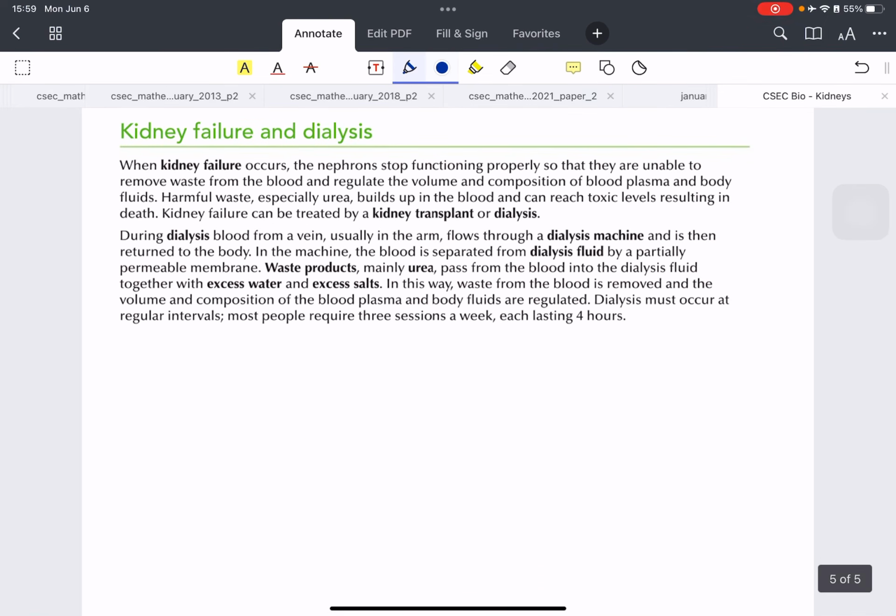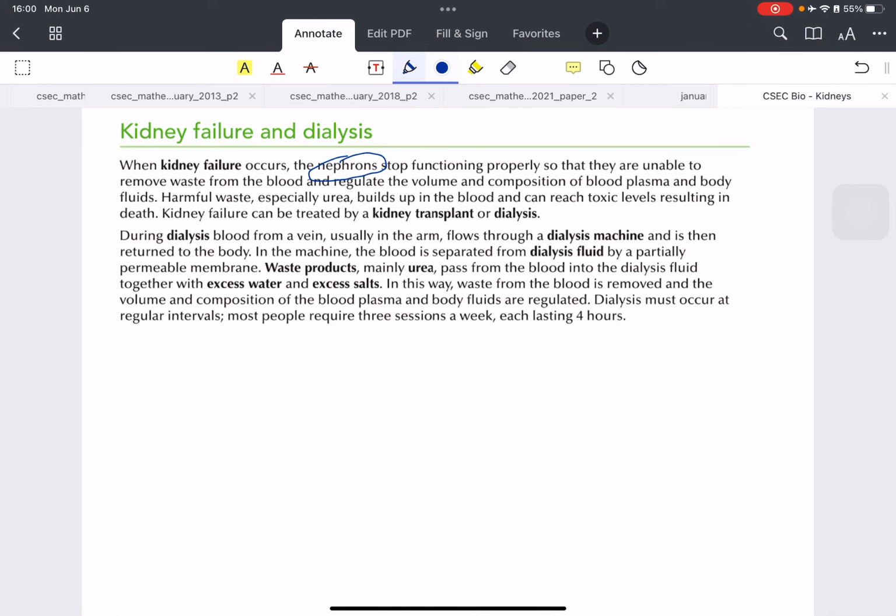The last thing we need to talk about is kidney failure, because we spoke so much about the importance of excretion, the importance of osmoregulation, and the role that the kidneys played in both of those. So what happens to somebody when their kidneys start to fail? Well, the nephrons stop functioning. So you can't remove waste from the body. You can't osmoregulate. So therefore, you need to do something about that.